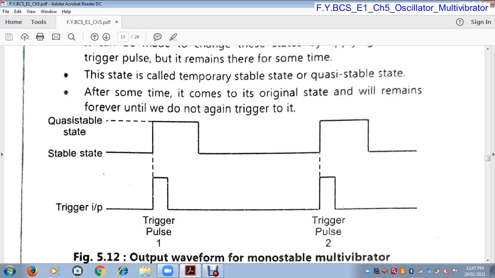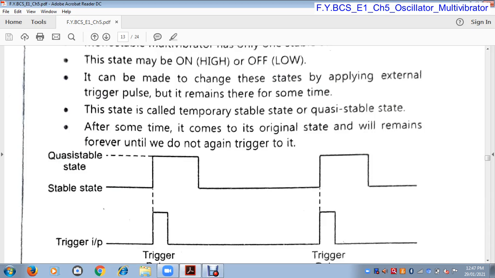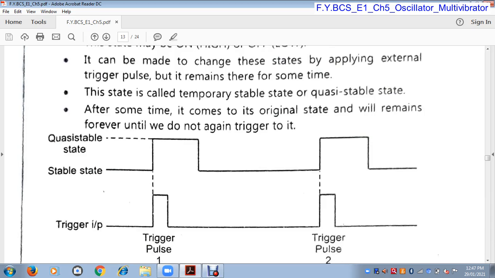Here this state is called a temporary stable state or quasi stable state. This is the stable state of the monostable multivibrator. But when we apply the trigger pulse, the monostable multivibrator changes its state from the off state to the on state, and it will remain in the on state for a particular time period.